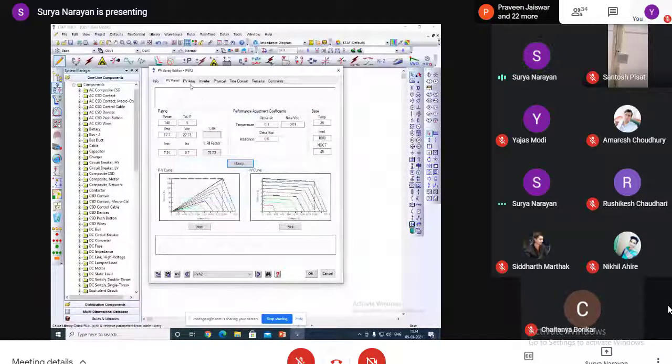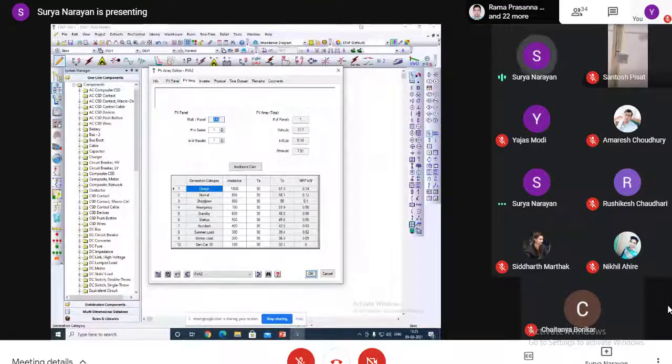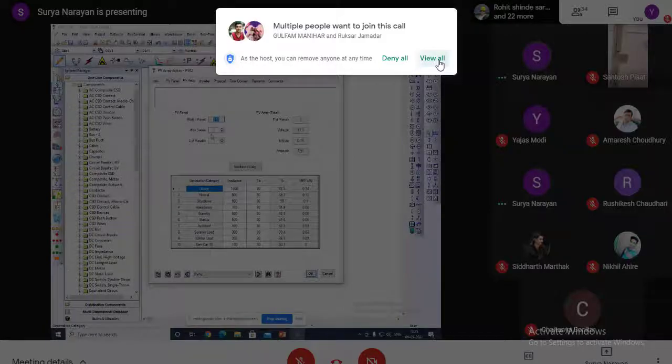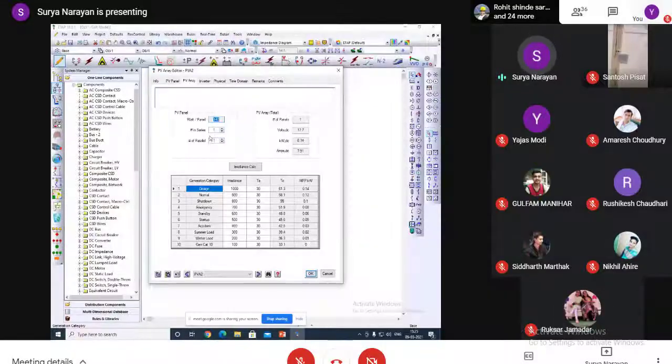Then the PV array. Here you can see one in series, one in parallel. If you want 10 in parallel, or 10 in series with 10 in parallel, then it is a 14 kilowatt system, but at 177 volt DC.